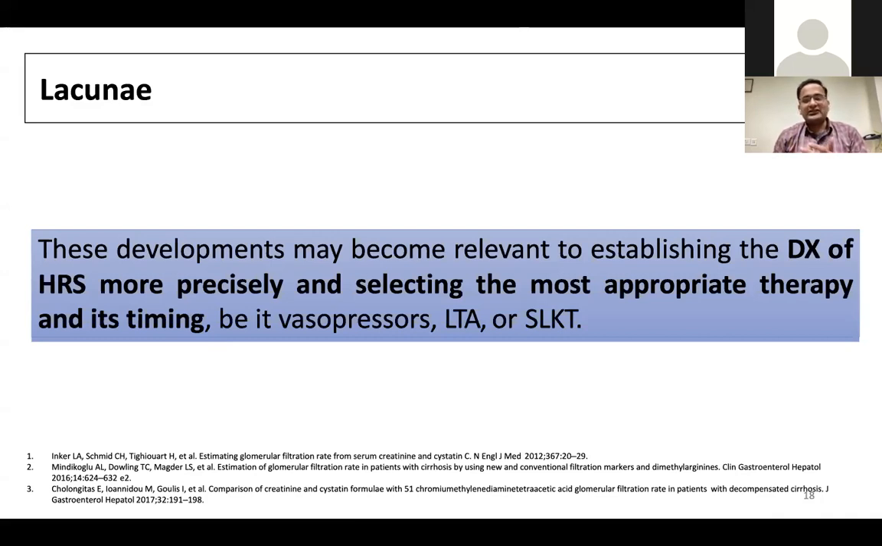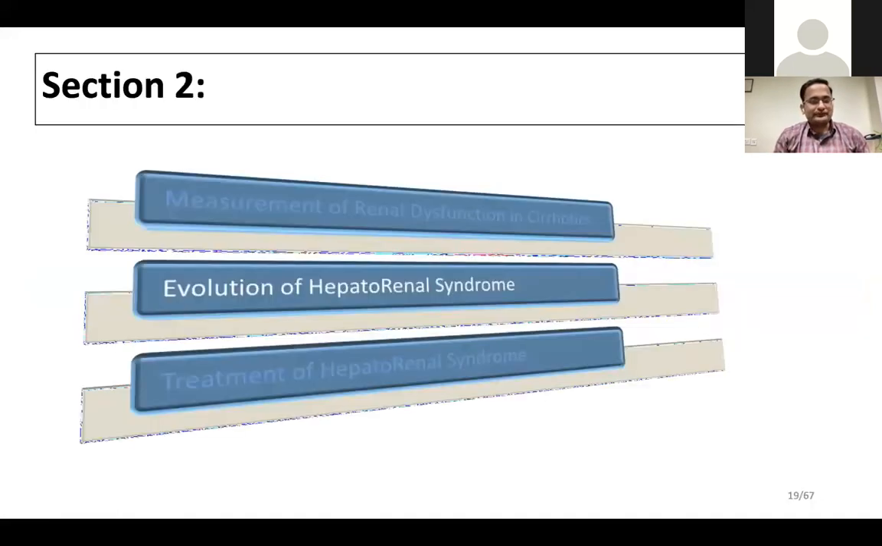When creatinine itself is a fallacious marker and it is very difficult to assess kidney function in a cirrhotic patient, just imagine how difficult it is to diagnose hepatorenal syndrome, because the treatment, outcomes and management depend on diagnosing HRS. So most of my portion of the lecture will be focused on how we diagnose HRS.